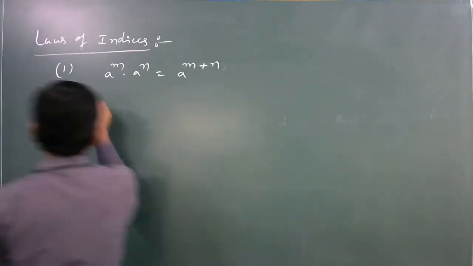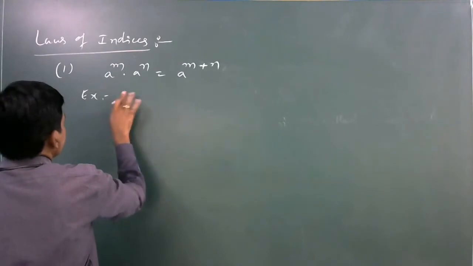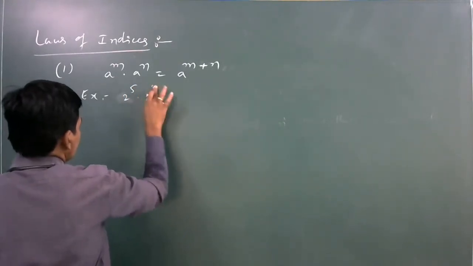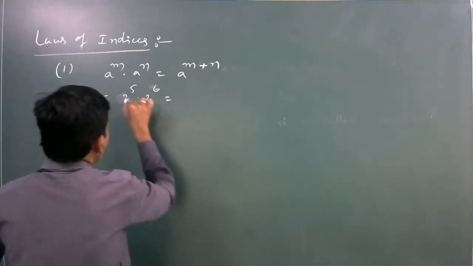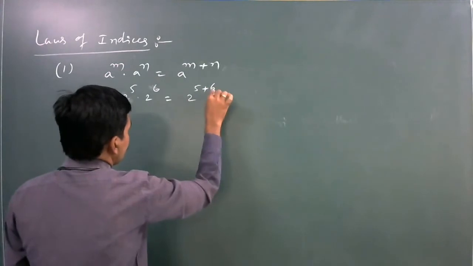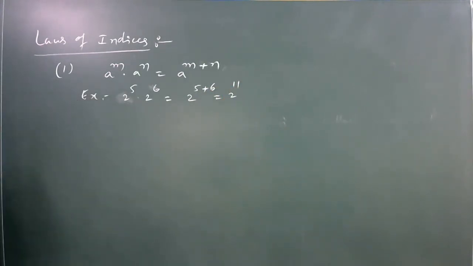For example, 2 power 5 into 2 power 6. Here the bases are equal, so the powers should be added: 2 power 5 plus 6, which is equal to 2 power 11.